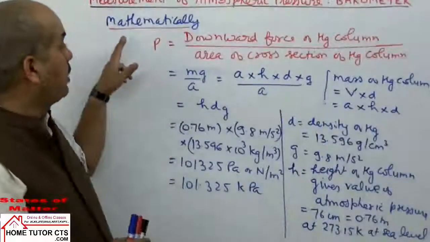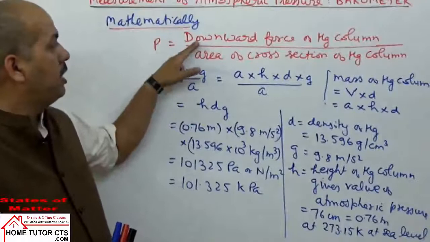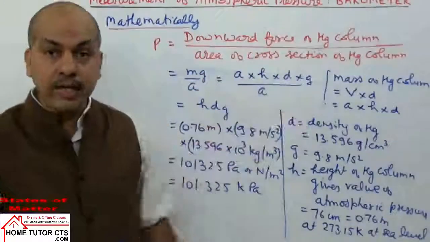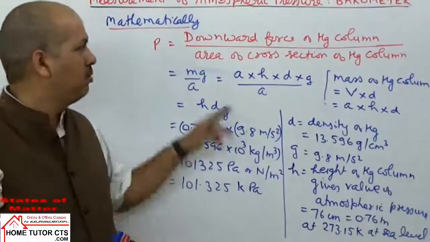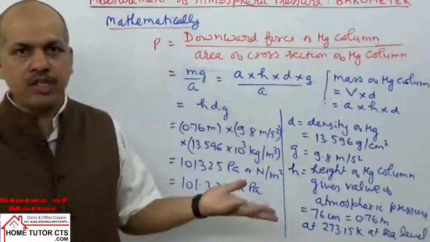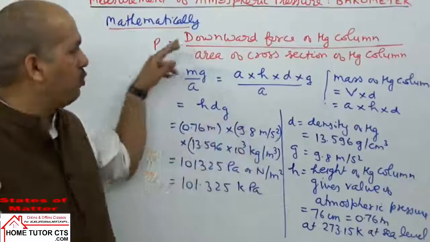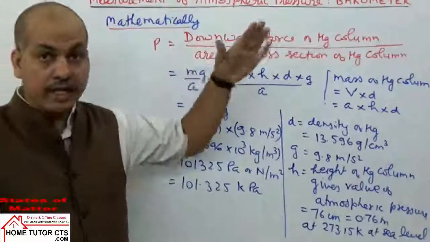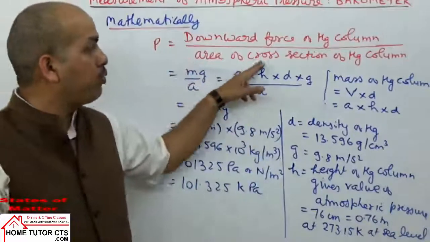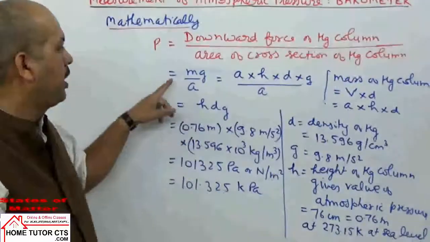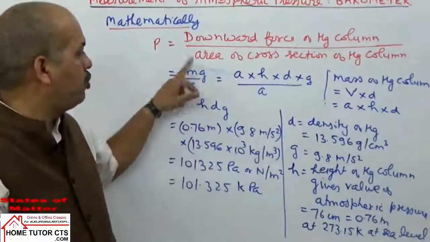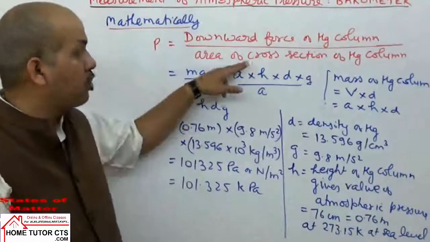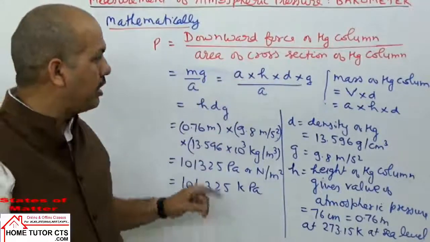Now mathematically, this pressure can be given as the downward force of the mercury column divided by the area of cross section of the mercury column. What is the simple definition of pressure? Force per unit area. The force can be taken as the downward force of the mercury column, divided by the area of cross section of the mercury column. Now, what is the downward force taken here? Due to gravity, it is m into g.